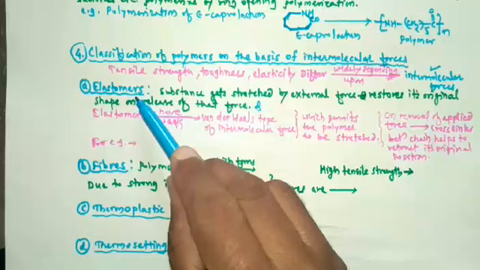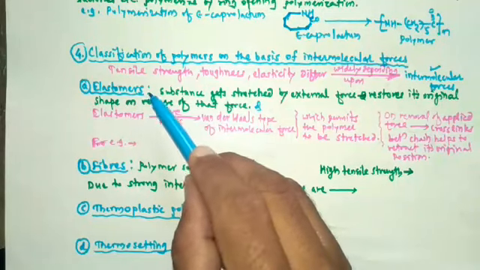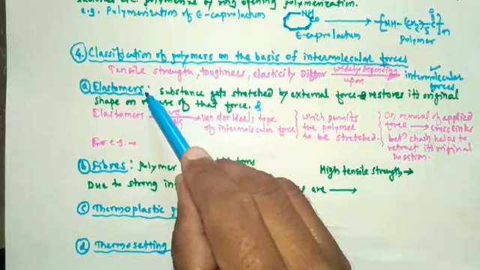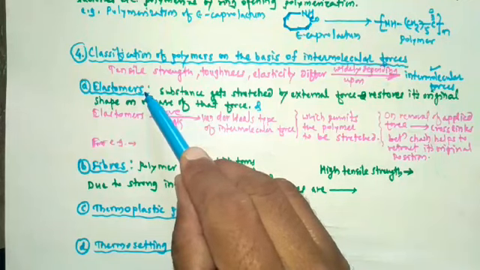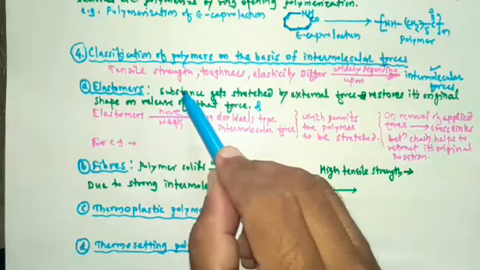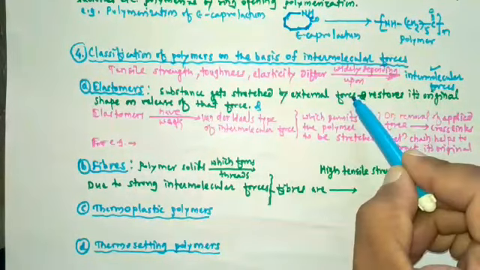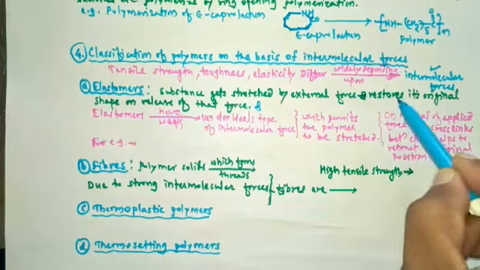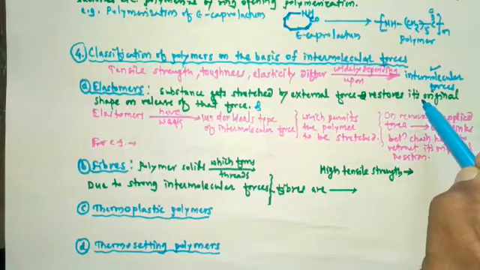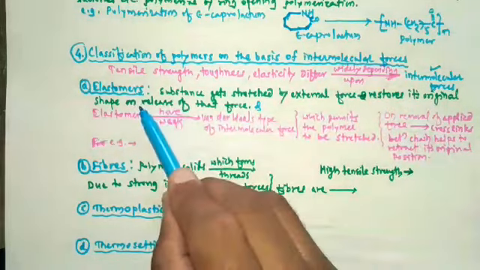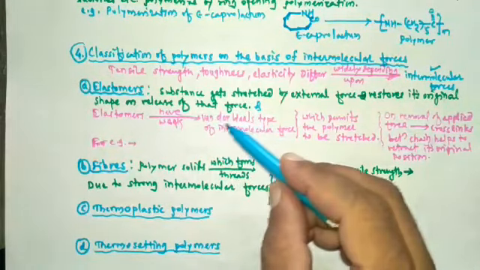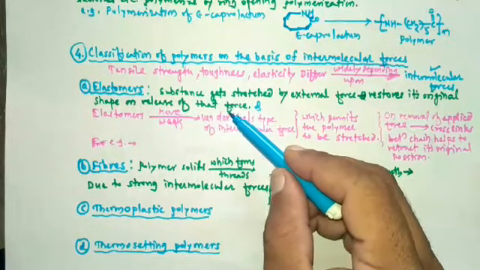We are studying the elastomers. Elasticity is a property by which a substance gets stretched by an external force and restores to its original shape on the release of that particular force.